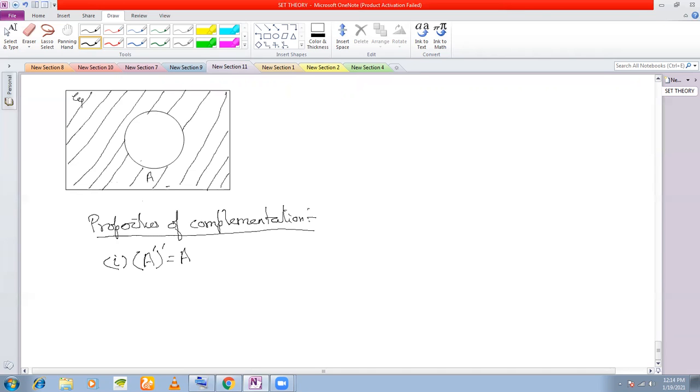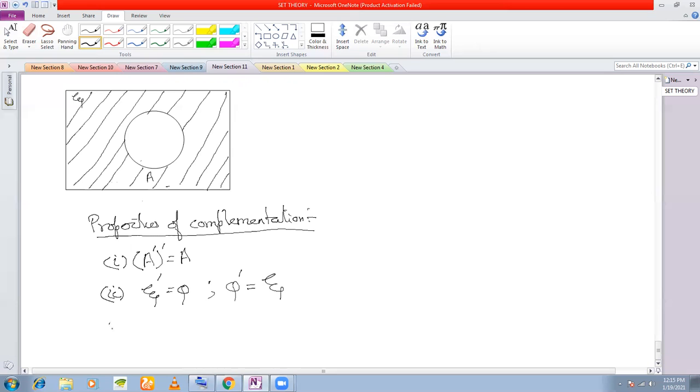The next property is that the complement of a universal set will be equal to a null set, and the complement of a null set will be equal to the universal set. All these can be proved.